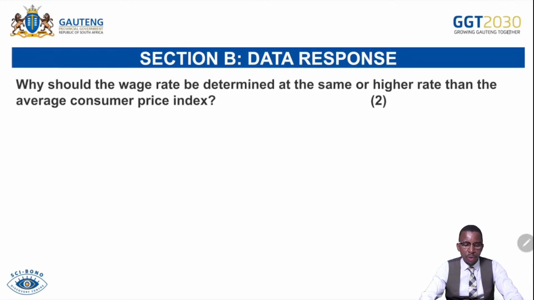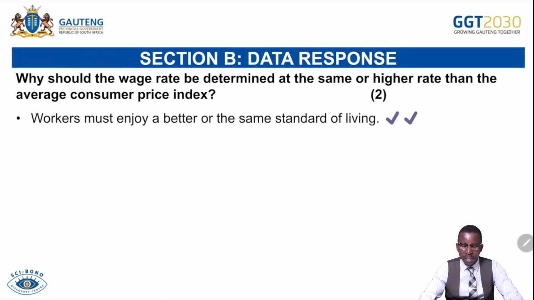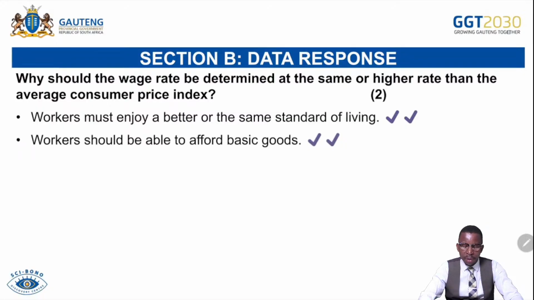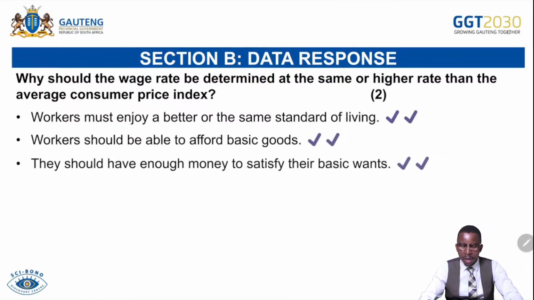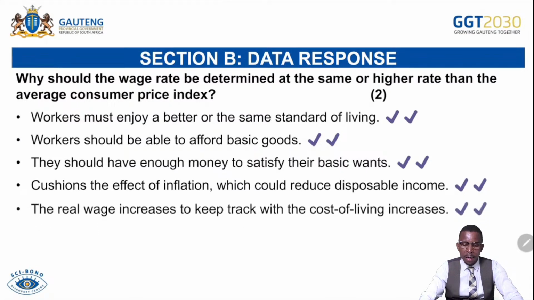We continue. Why should the wage rate be determined at the same or higher rate than the inflation rate or consumer price index? Workers must enjoy a better or the same standard of living. Workers should be able to afford basic goods. They should have enough money to satisfy their needs and wants. The effect of inflation could reduce disposable income and what we call living standard. The real wage must increase to keep track with the cost of living.